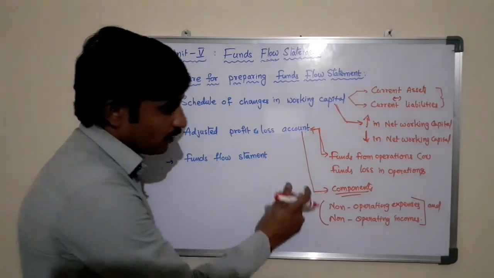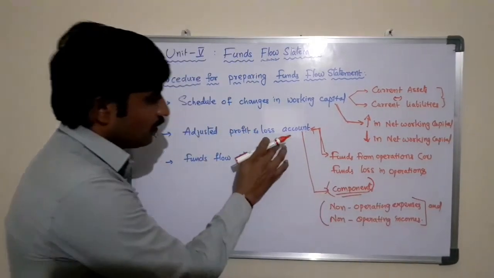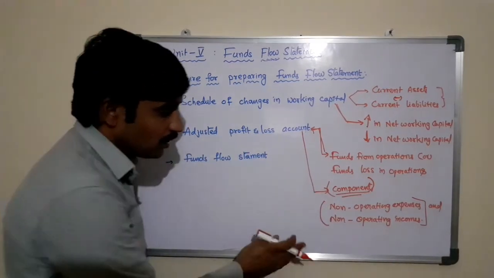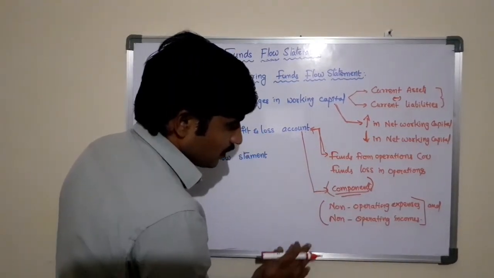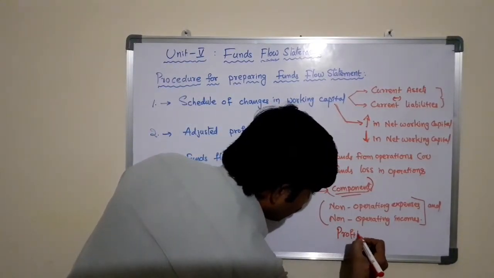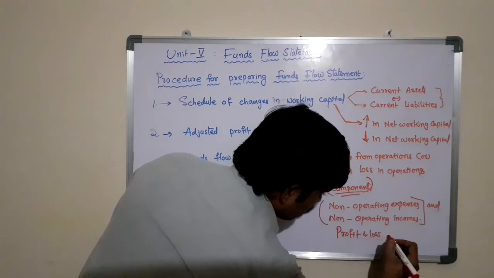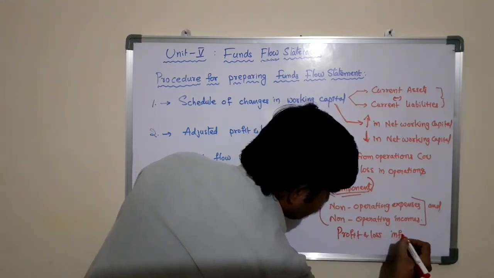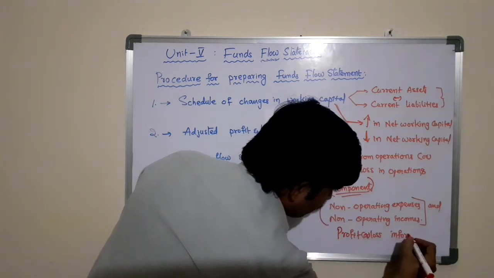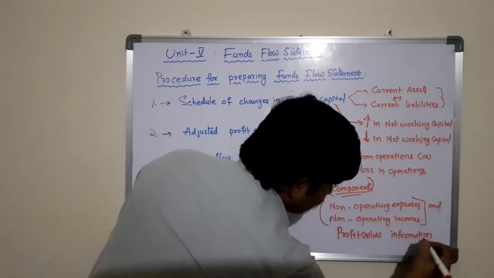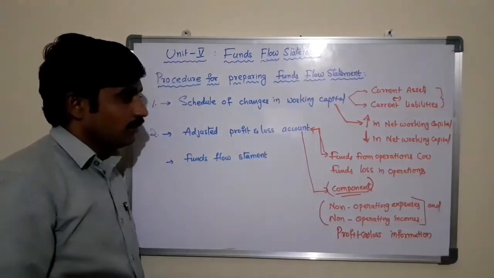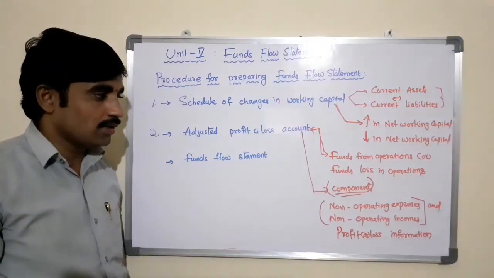The components required to prepare this profit and loss adjustment account are non-operating expenses, non-operating incomes and profit or loss information. This is also an important component which we use to prepare the adjusted profit and loss account.